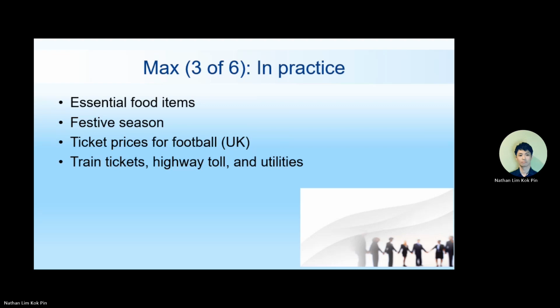Okay, so basically this is the thing, right? They make sure that football can be enjoyed by the masses. So we have a maximum price. And also we have maximum prices for train tickets, highway tolls, and utilities. Utilities are water, electricity, all these, they cannot simply increase prices.